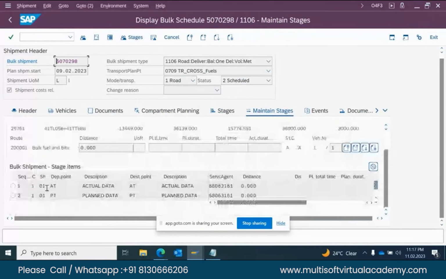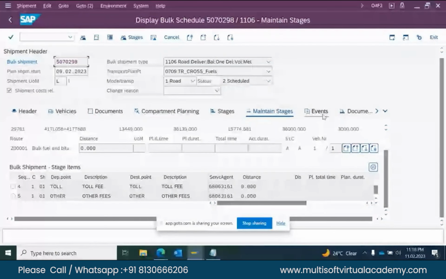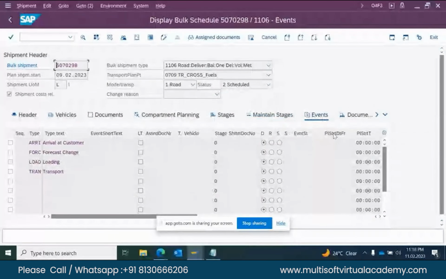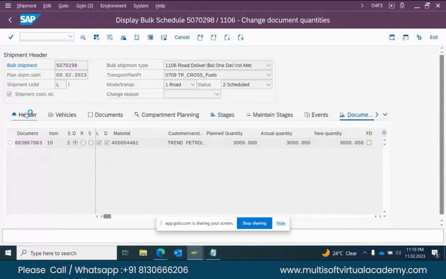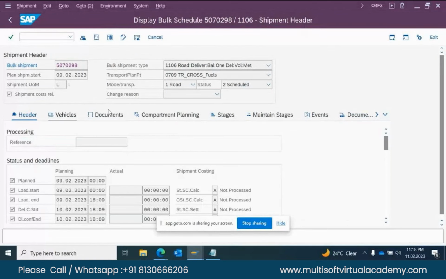Stages means where the departure starts, the departure point and the destination point. This is not required. Document quantities also do not require this tab. Our main focus should be header, vehicle, document, compartment planning. Sometimes we require stages and maintain stages.